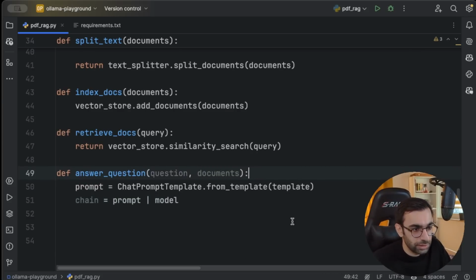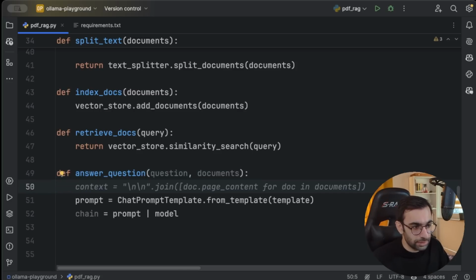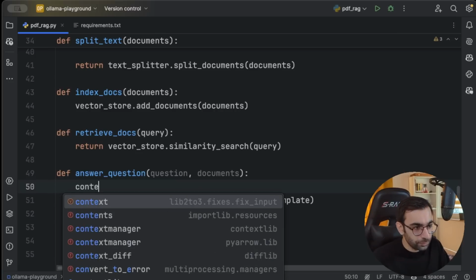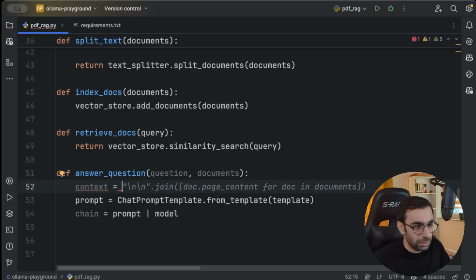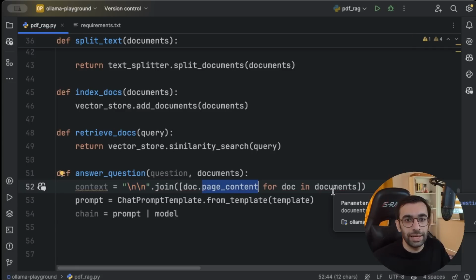This is not the context. What I can do is basically join all these documents together, maybe with 2 new lines to separate them. I can join all the page content of these documents, and now I have one piece of text that I can pass to the LLM.